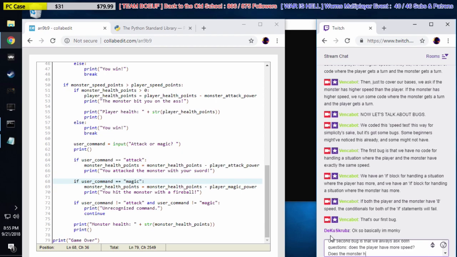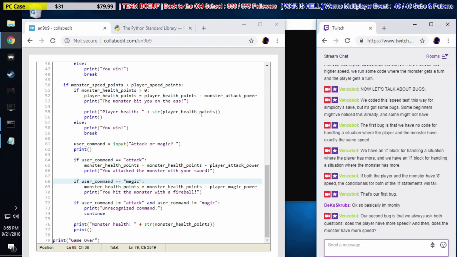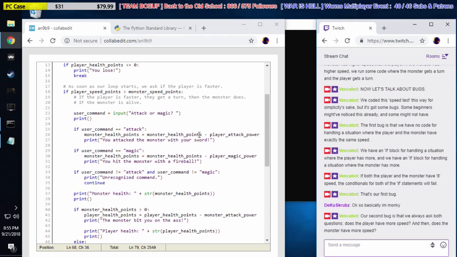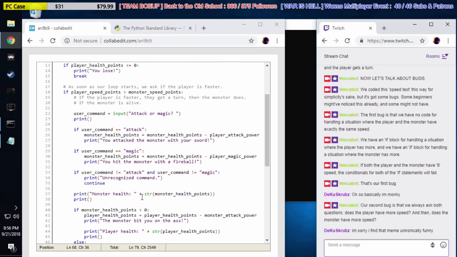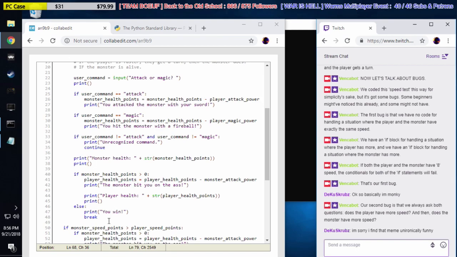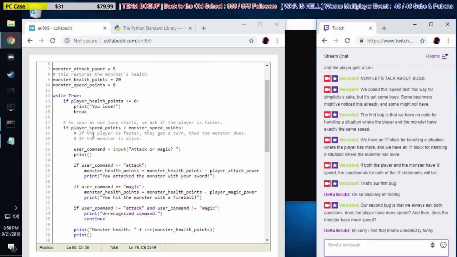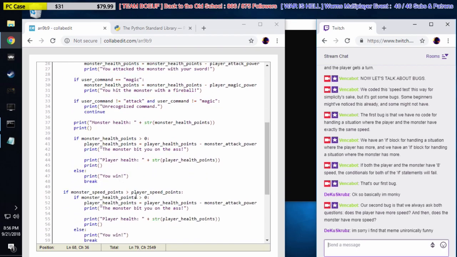Does the monster? And then, does the monster have more speed? That's not only inefficient to ask both questions, but also it's a problem if this monster speed were to change. If the monster speed were to somehow change in this code block, let's say that later on we get a spell like a haste spell, right? If his monster speed changes here, then both of these questions might become true, right? Because it asks here first, and then later on it asks this. We want to ask only once, and then depending on the outcome, do 2 different things, right?